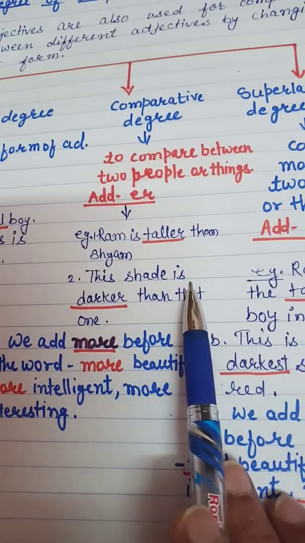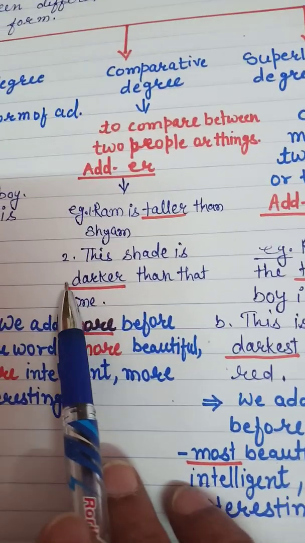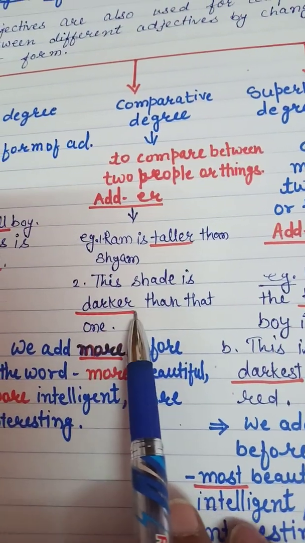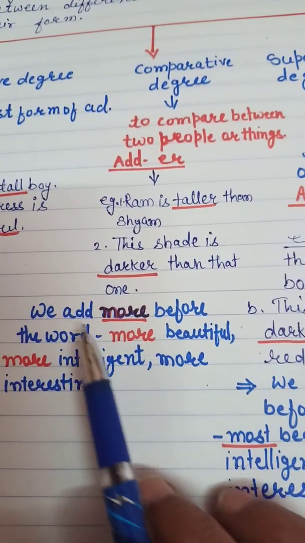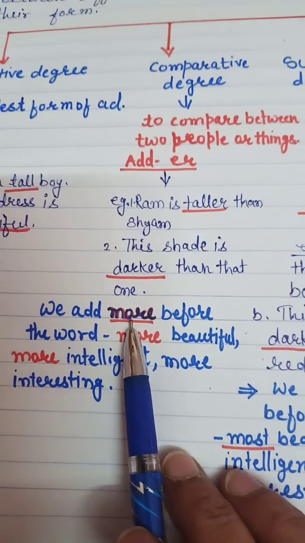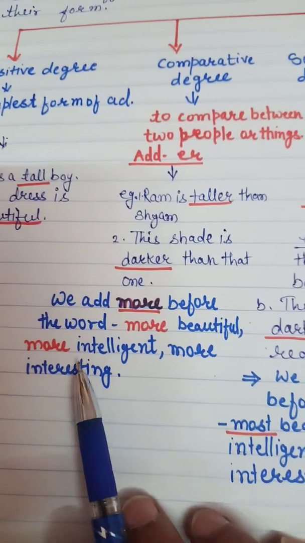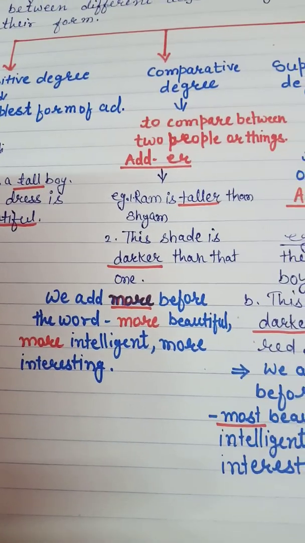This shade is darker than that one. Here, darker is the comparative degree. For longer words, we add more before the word, like more beautiful, more intelligent, and more interesting.